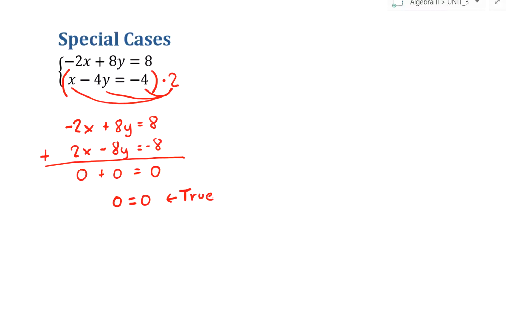When we get a situation in which the process of elimination produces a result that is true but not useful, meaning both the x and the y are eliminated at the same time, this means that there is an infinite number of solutions. An infinite number of solutions.